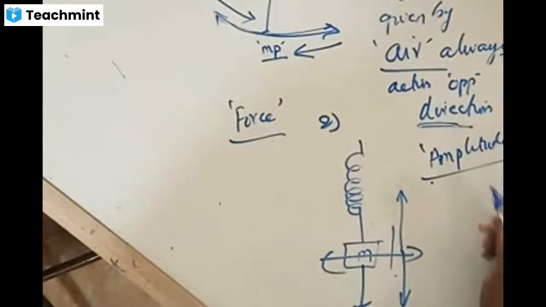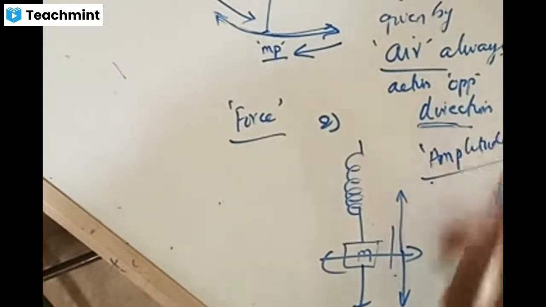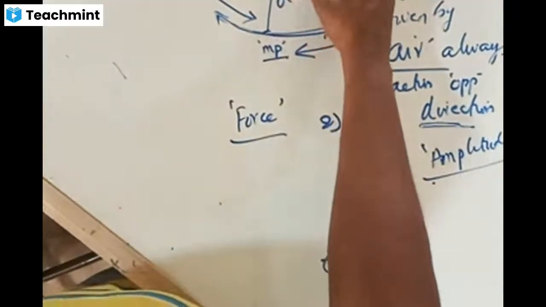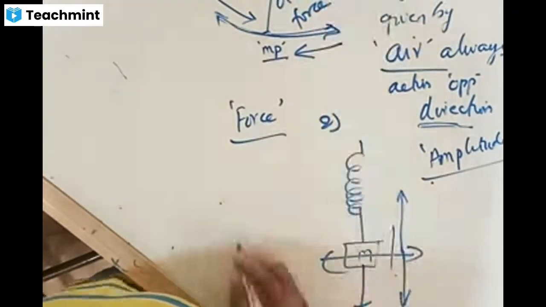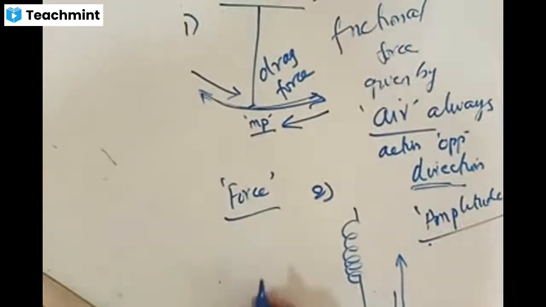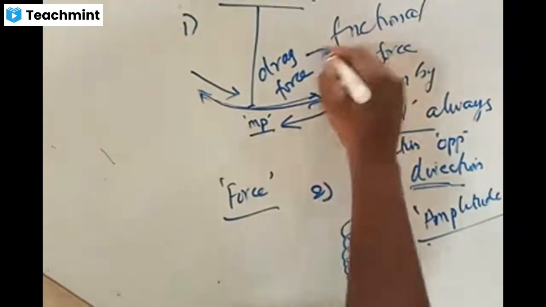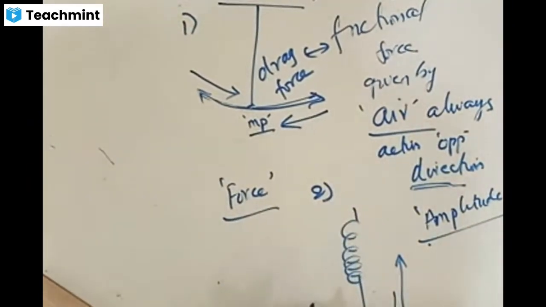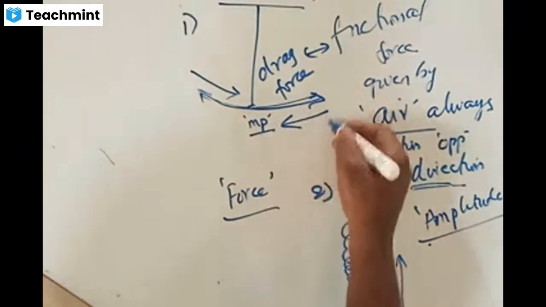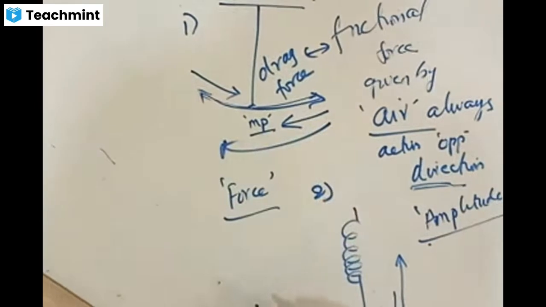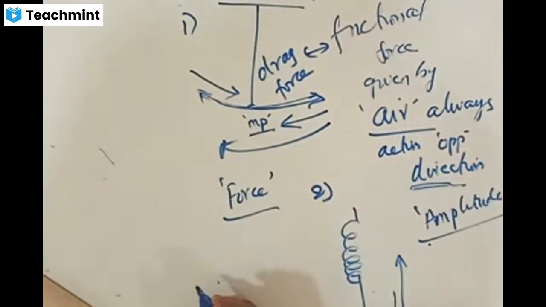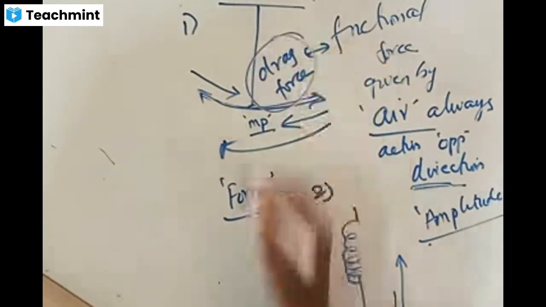And for those damped oscillations, in order to have decrement, there should be a force acting on it. That force is called the drag force. What is the force called? Drag force. Important term, drag force. What is drag force? Drag force is the force provided by the body in a direction opposite to the motion of the body. If you apply force here to make the body go like this, at the same time you can observe that a force is acting in the opposite direction also. That force is what is called drag force.